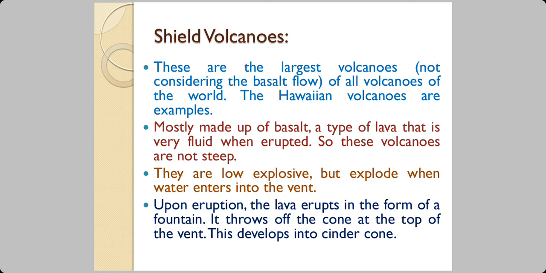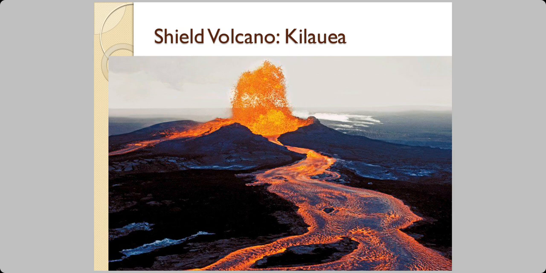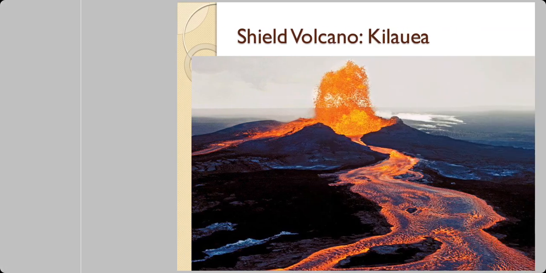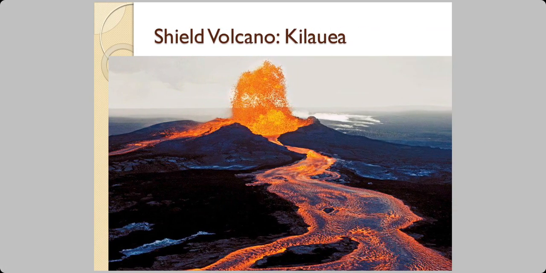Upon eruption, the lava erupts in the form of a fountain, and it throws off the cone at the top of the vent, and this develops into a cinder cone. This is a volcanic mountain known as Kilauea. This is in the Hawaiian Islands, and this has erupted. You can see the kind of eruption. We just said that this erupts in the form of a fountain. So look at that. It has erupted in the form of a fountain. The magma material is quite liquid in nature, and it's flowing almost like a river.